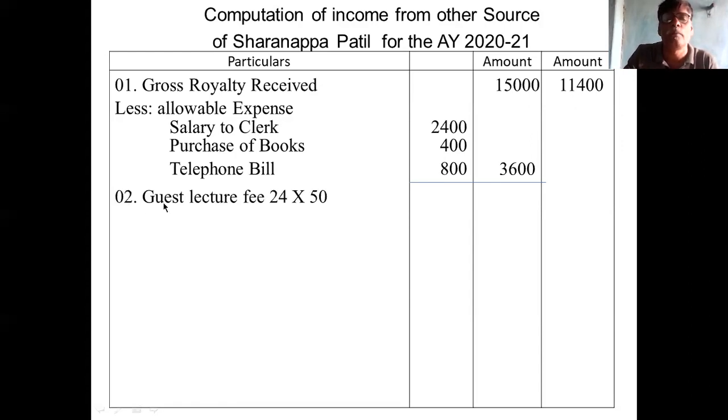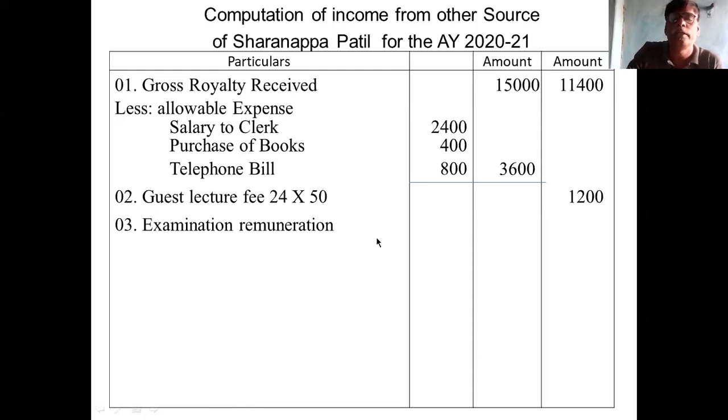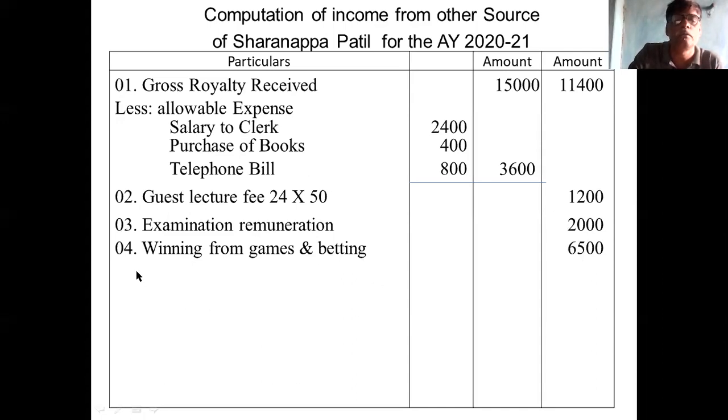Then the second point is guest lecture. Guest lecture fee, 24 lectures at the rate of 50, so the amount is 1,200. Third point, exam remuneration, direct. There is no adjustment, 2,400. The next is winning from games and betting, 6,500. Next is winning from chess, 1,000.